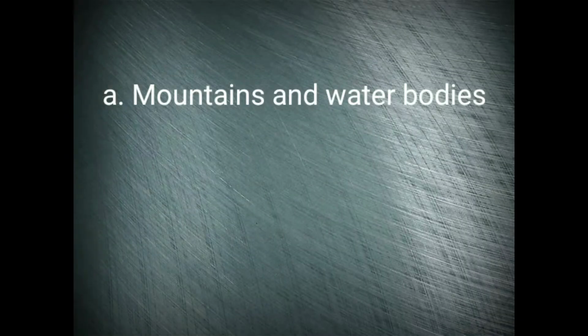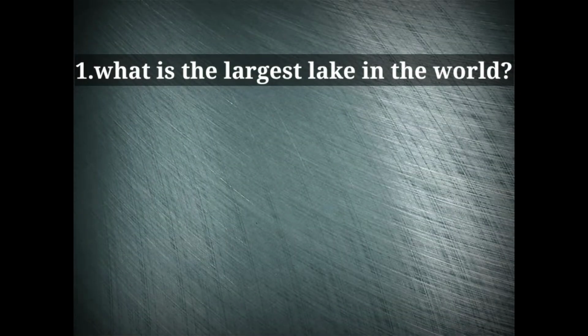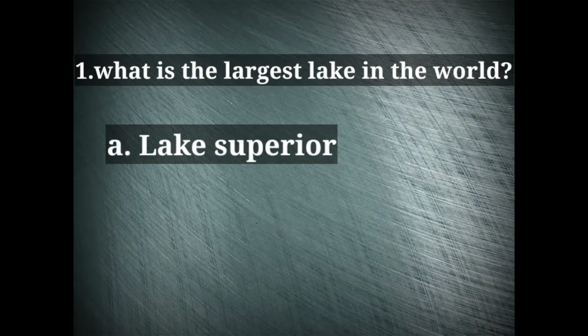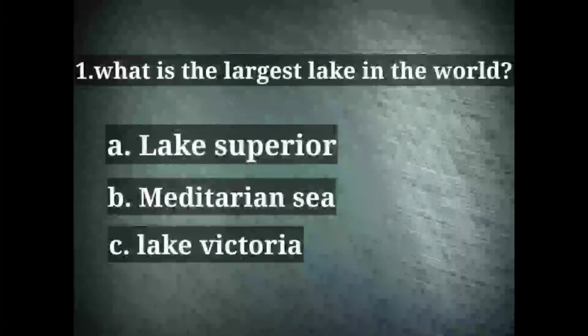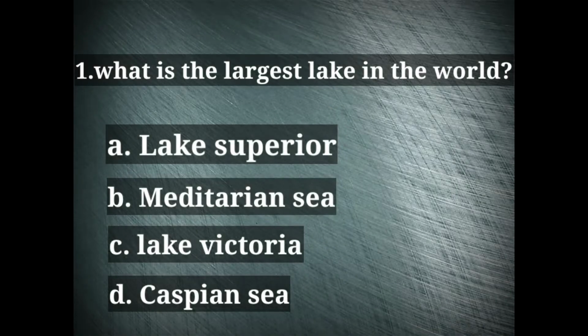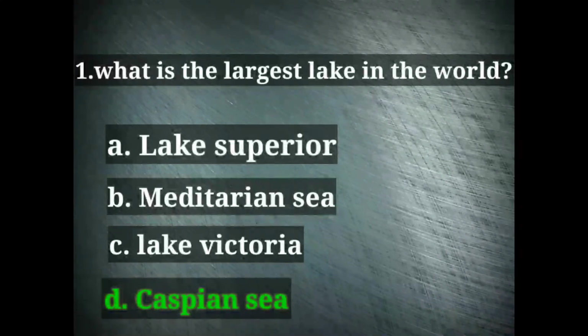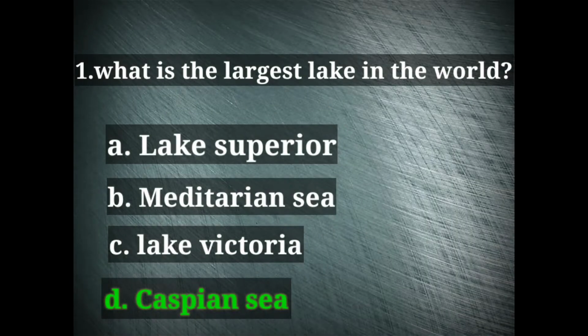Let's start with our first topic now, that is mountains and water bodies. Here few informations related to mountains, lakes, oceans, all those things are needed. Let's see the sample questions here so that you can understand better. Question number 1 is, what is the largest lake in the world? Options are Lake Superior, Mediterranean Sea, Lake Victoria, and Caspian Sea. The right option here is option D, Caspian Sea. That is the largest lake in the world.